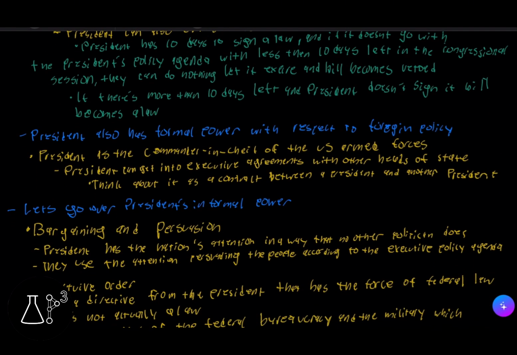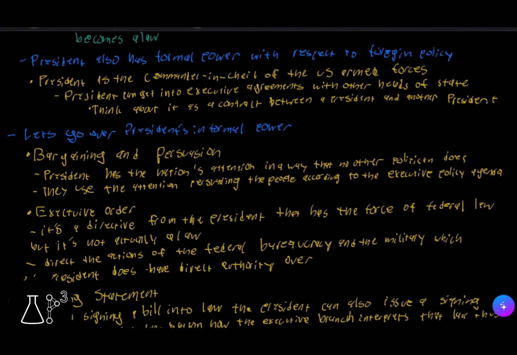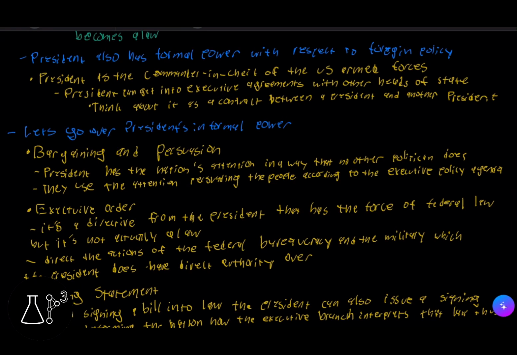And now we're going to go over how the president also has powers with respect to foreign policy. The president is the commander-in-chief of the United States Armed Forces. And the president can enter into executive agreements with other heads of state. Think about it as a contract between a president and another president. And then now we're going to go over presidential informal powers.